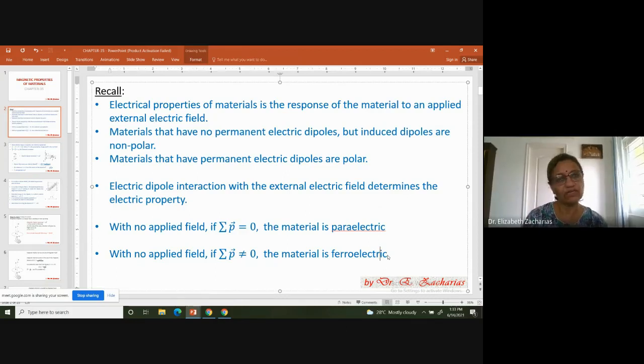Now similarly, there is a class of materials called ferroelectrics. So what are these ferroelectrics? In ferroelectrics, even when you don't apply an electric field, the dipoles are all interacting with each other and there is a certain amount of alignment. Therefore, the net dipole moment is not equal to 0. When you apply an electric field, there is a lot of alignment, so it gives a very high value of dipole moment.